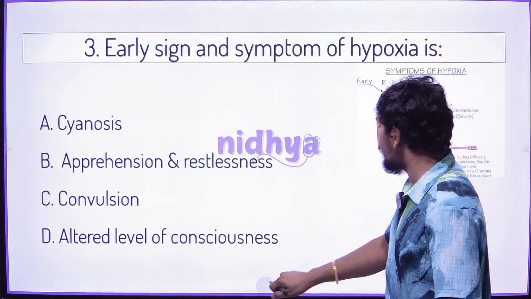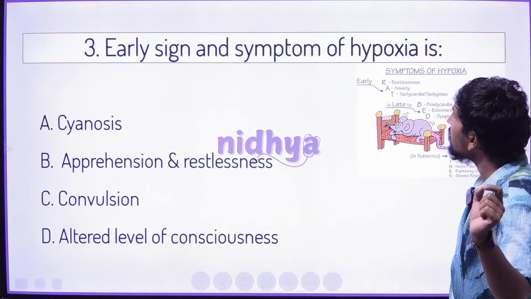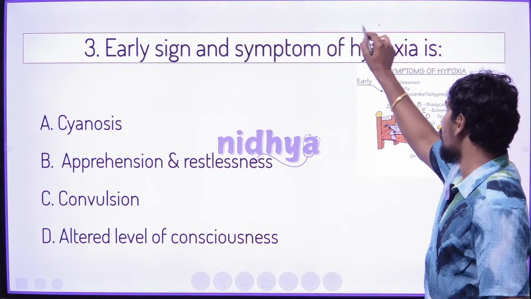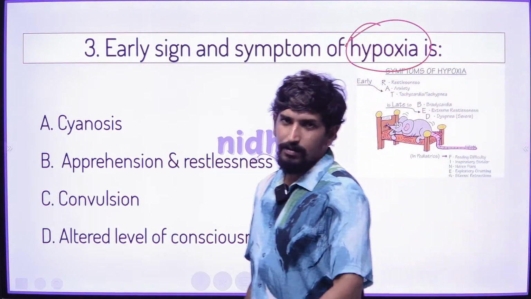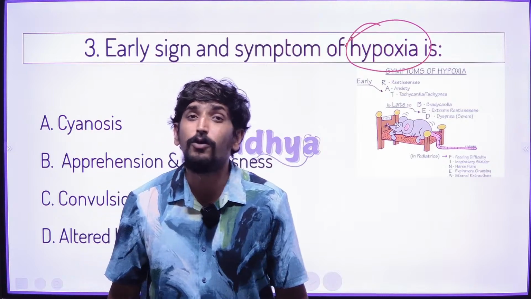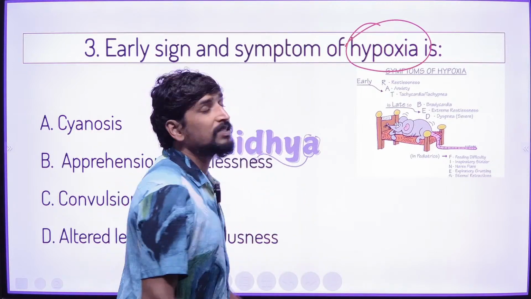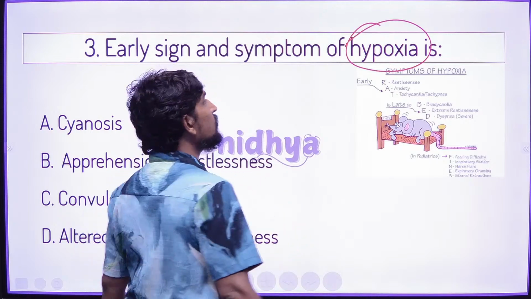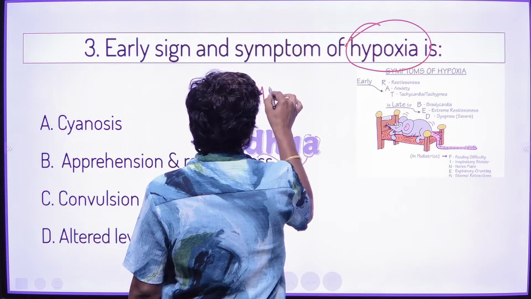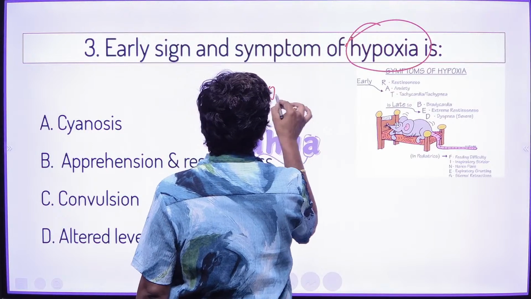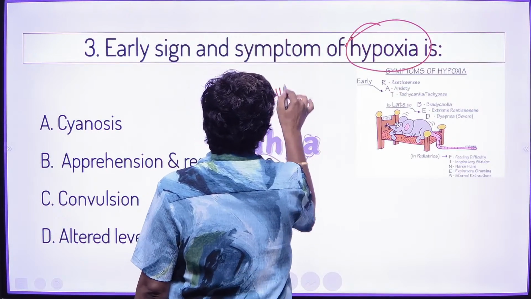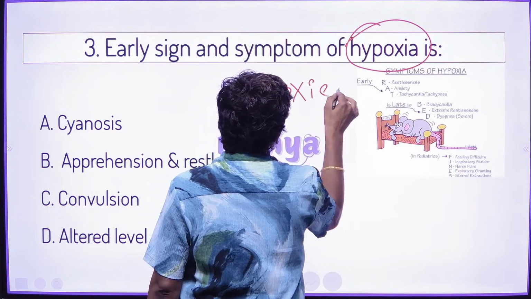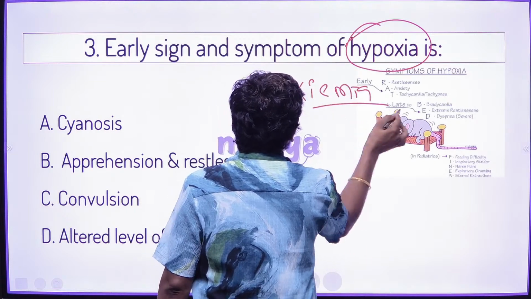Now the third question: early sign and symptom of hypoxia. You know well about hypoxia, right? These two differentiations you know well, hypoxia and hypoxemia.